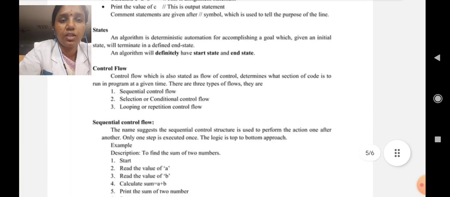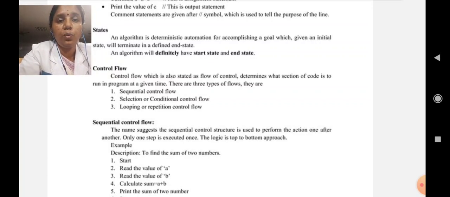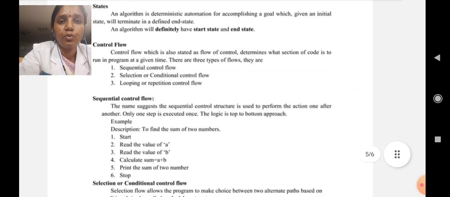Sequential control flow. The name suggests that sequential control flow is used to perform the actions one after another. Only one step is executed at a time. The logic is a top to bottom approach. For example, finding the sum of two numbers.